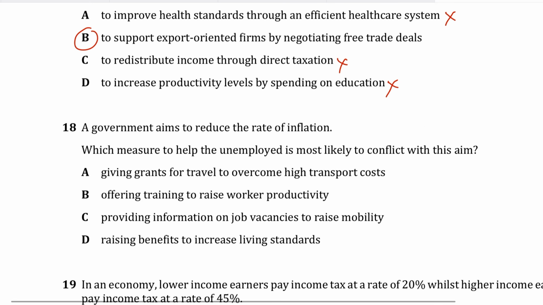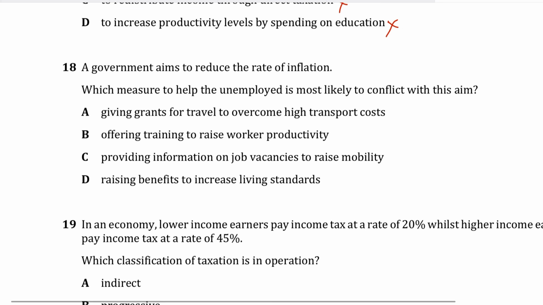Question 18. A government aims to reduce the rate of inflation. Which measure to help the unemployed is most likely to conflict with this aim? So, giving grants for travel to overcome high transport costs, this would be wrong, because travel grants would actually improve mobility and it would help people find work without strongly increasing inflation as well, because the output in that country would be increasing. So the inflation wouldn't really be going up. So this is incorrect.